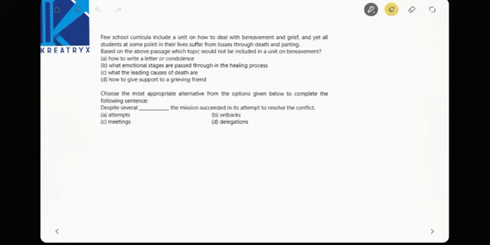Next, few schools' curricula include a unit on how to deal with bereavement and grief. Bereavement means deprived of, the death of a person or a friend, right?